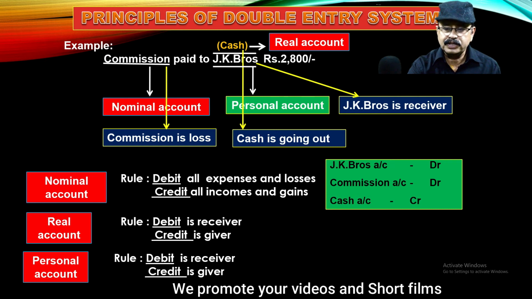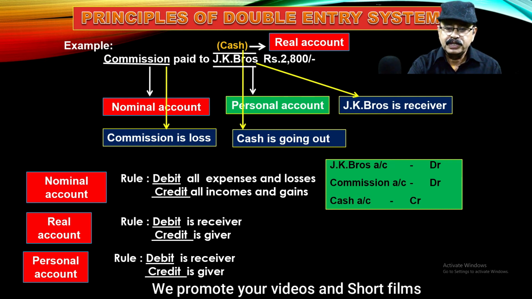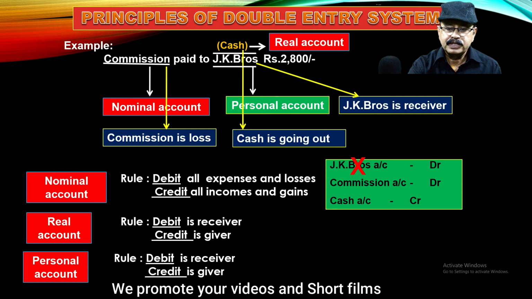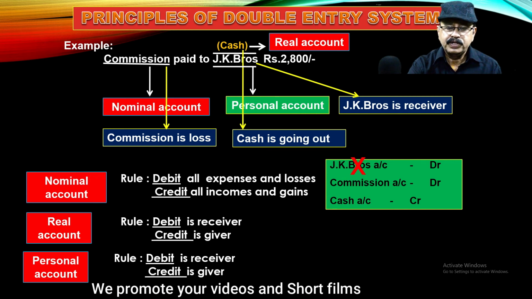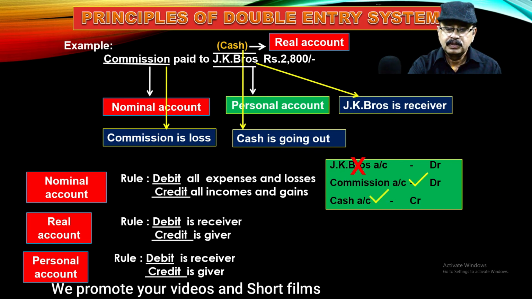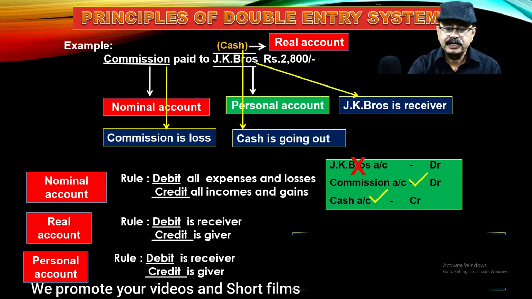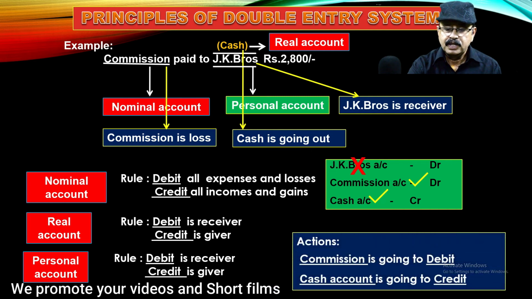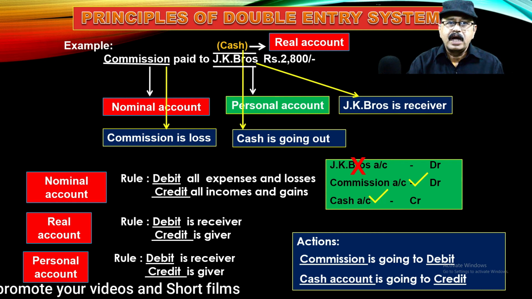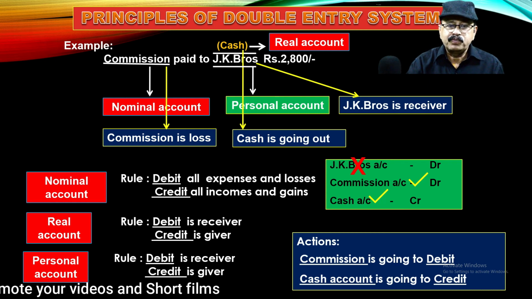Now finally we have to select one debit and one credit. So majorly here we should take what we paid, the commission we paid, so that commission account is debit, then cash account is credit. We need not write the JK Bros account. Okay, so finally the action is: commission account is debit and the cash account is credit. So in this way, first we should identify the accounts, second we should remember the rules, and third we should divide those accounts as per debit and credit.